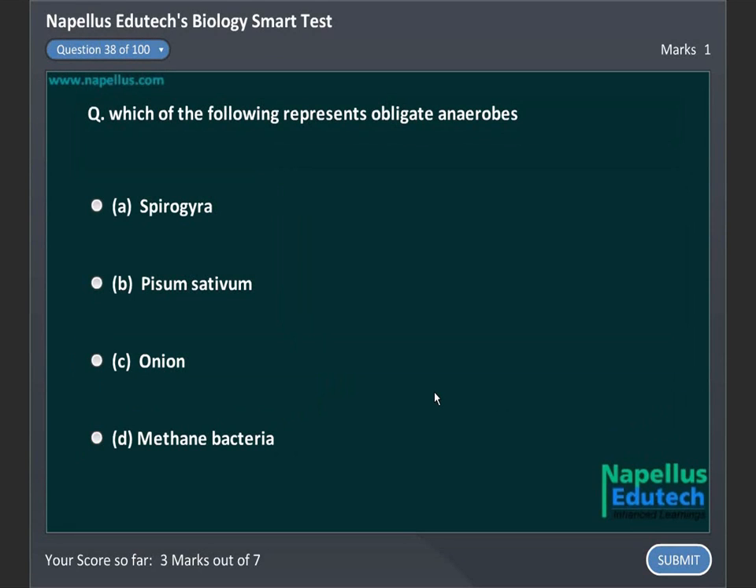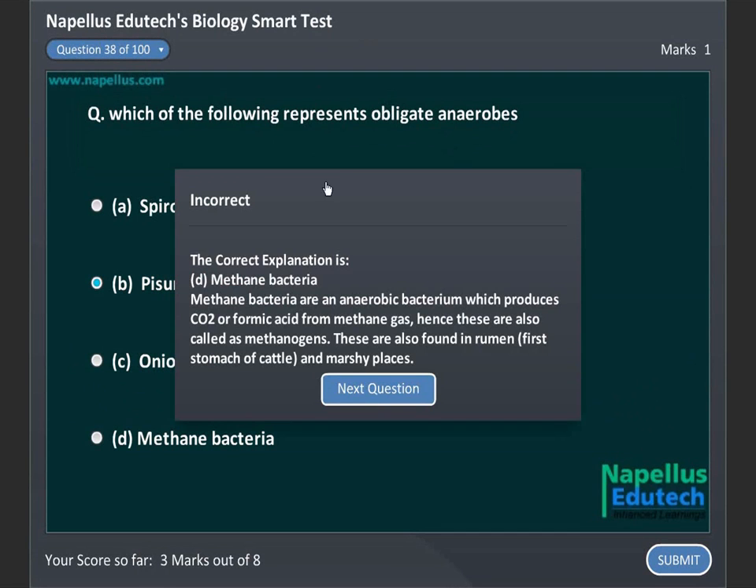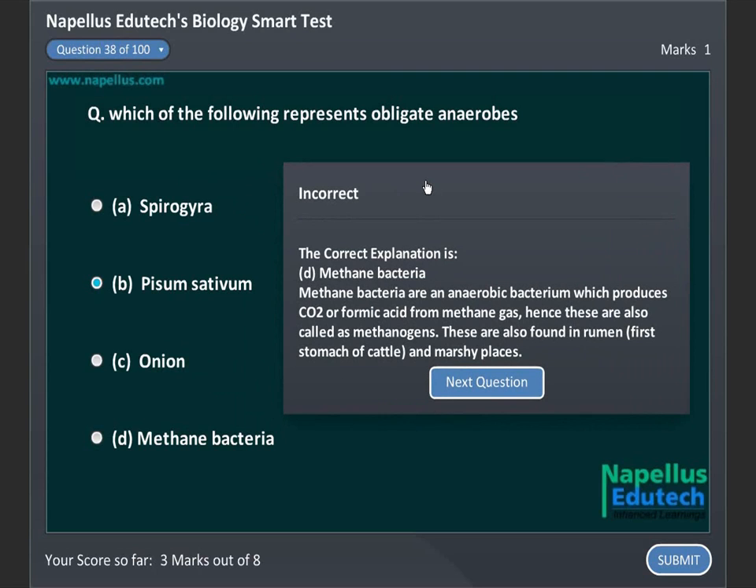Which of the following represents obligate anaerobes? A. Spirogyra, B. Pisum sativum, C. Onion, D. Methane bacteria. Correct answer is D. Methane bacteria.